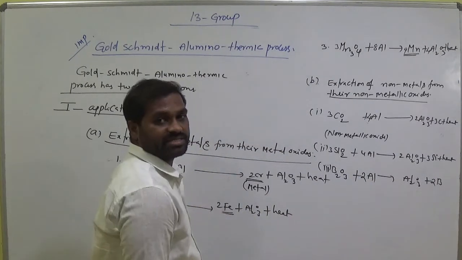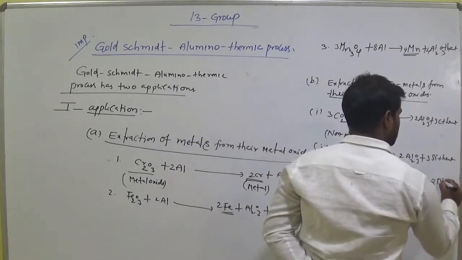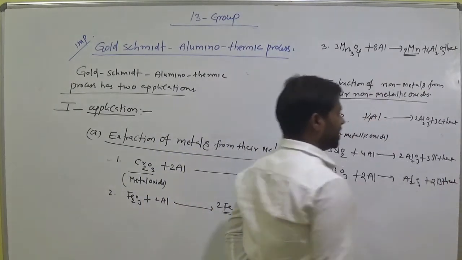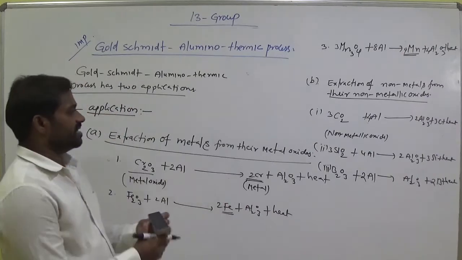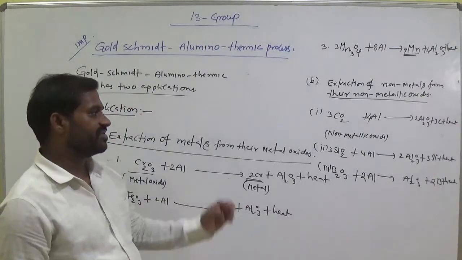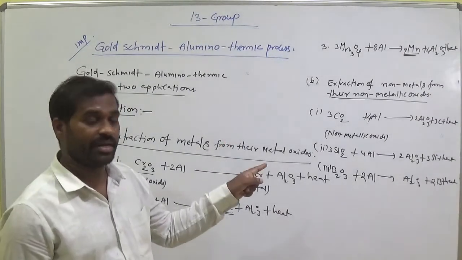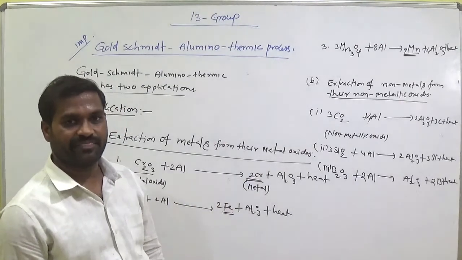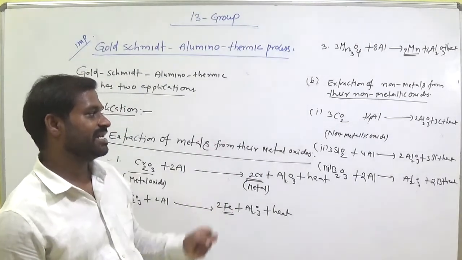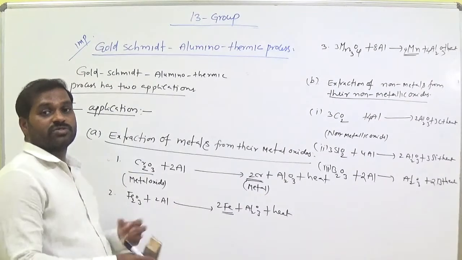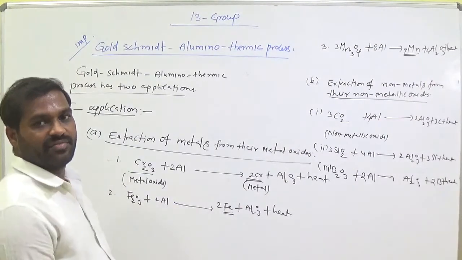So it is also an exothermic reaction. So what we observed finally: when the metallic and non-metallic oxides, which are less electropositive than aluminium, react, they produce heat energy. By using this heat energy we can carry out the welding process.